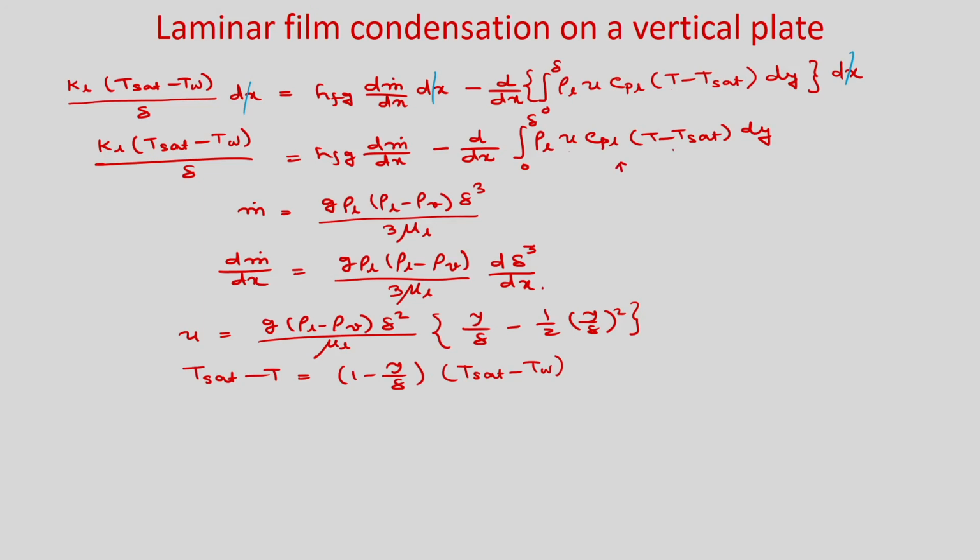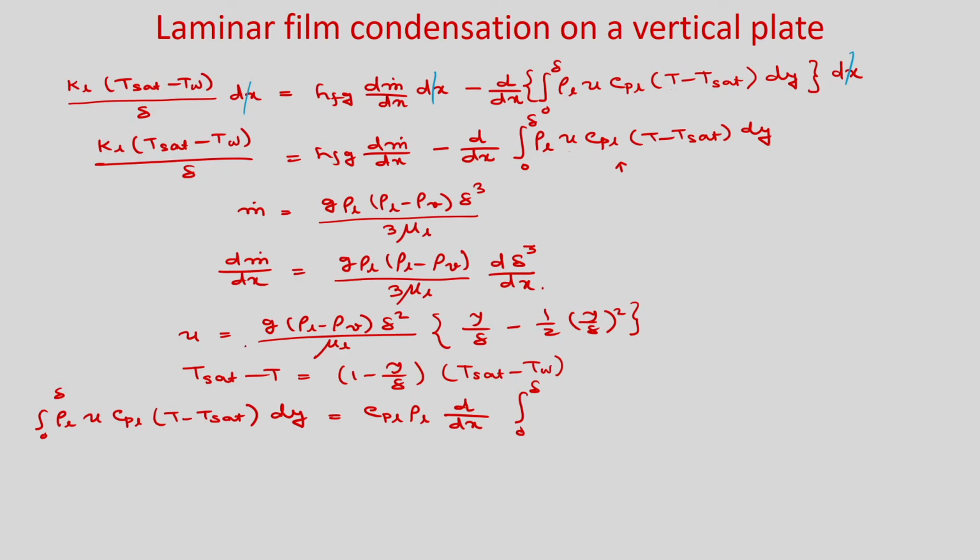Let us evaluate this term first. If you put u and T − T_sat, then you integrate it. The integral ∫₀^δ ρ_L u c_pL (T − T_sat) dy, let us integrate this term first. What is constant, you take outside: c_pL and ρ_L, you can write d/dx, then 0 to δ.